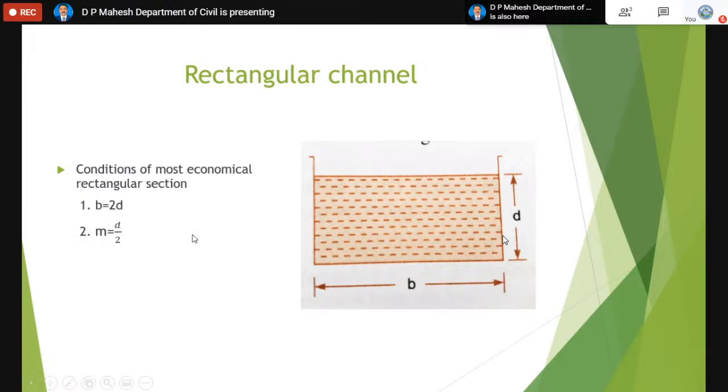Similarly, there is one more condition, and these conditions are very important as far as numerical problems are concerned. Small m, the hydraulic mean depth, is exactly equal to half the depth. So when the channel is economical, if they give just one dimension it is enough, because there is a relation between B and D, so we can also find m.